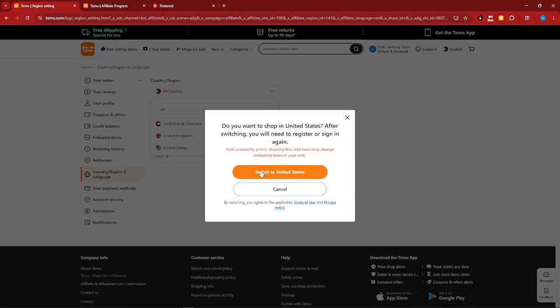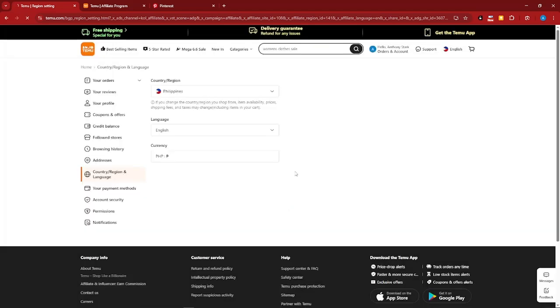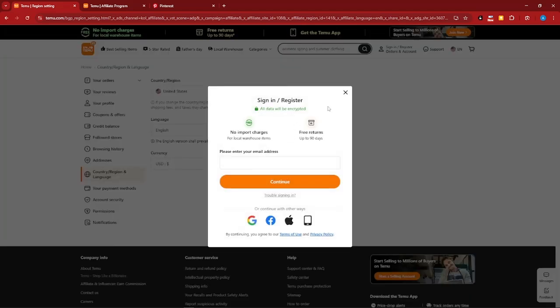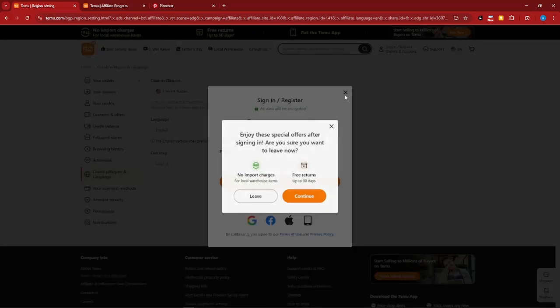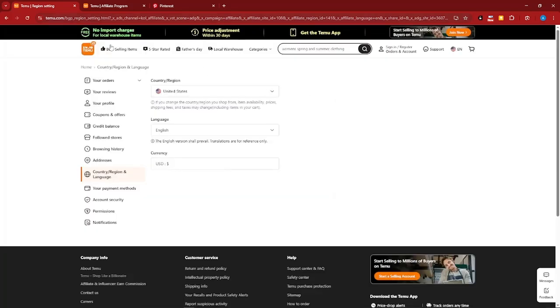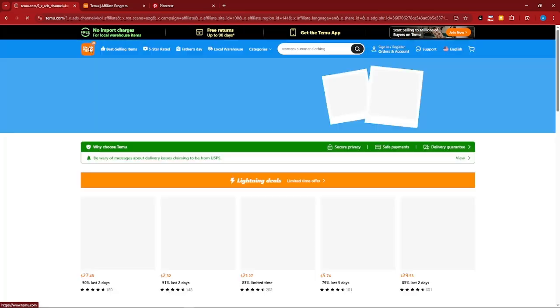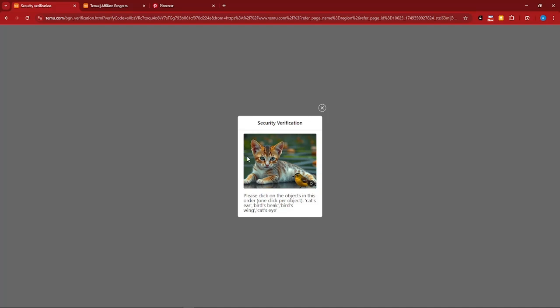So as you can see right here, if you change your location, item availability, prices, shipping fees, and taxes may change, including items in your cart. So I'm just going to switch to the United States for this one. And basically right now, as you can see, I'm currently using Temu as a US user. Okay? So how to start on affiliation on this one, or basically affiliating on Temu.